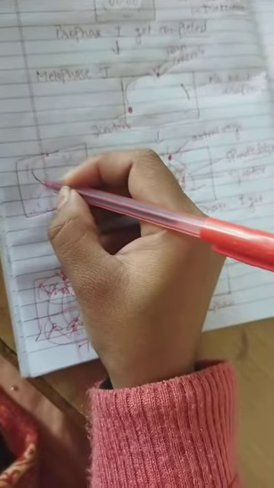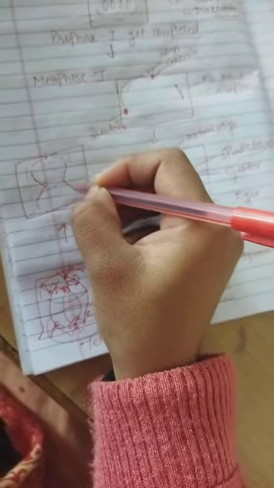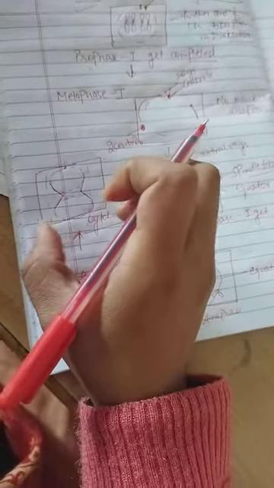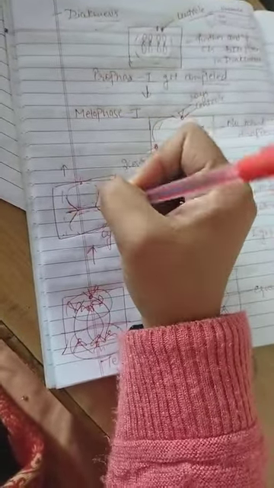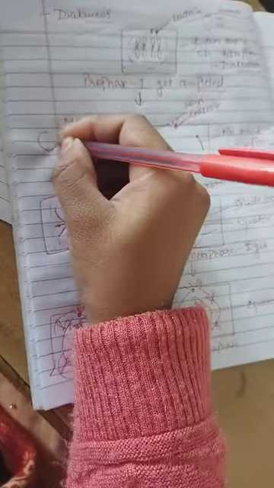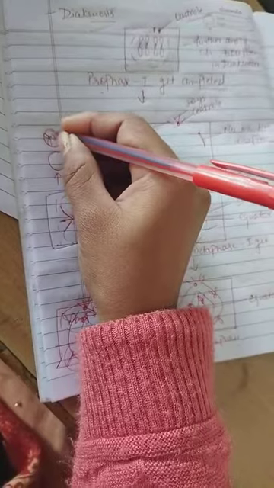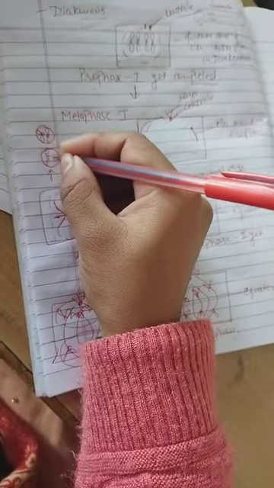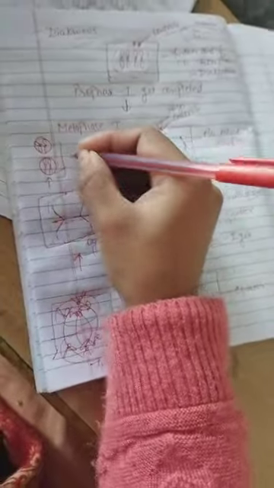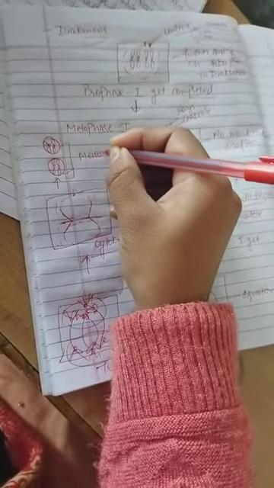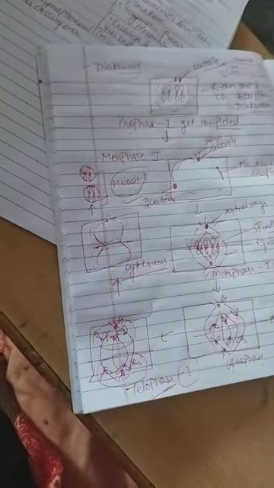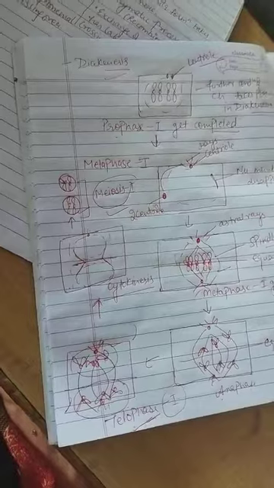A constriction takes place in the middle part of the cell, and when this constriction gets deeper and deeper, the cell finally divides into two cells. The cytokinesis and karyokinesis get completed here, and the cells appear like this after completion of meiosis first division. After that, the cell enters into meiosis second, the karyokinesis second phase.